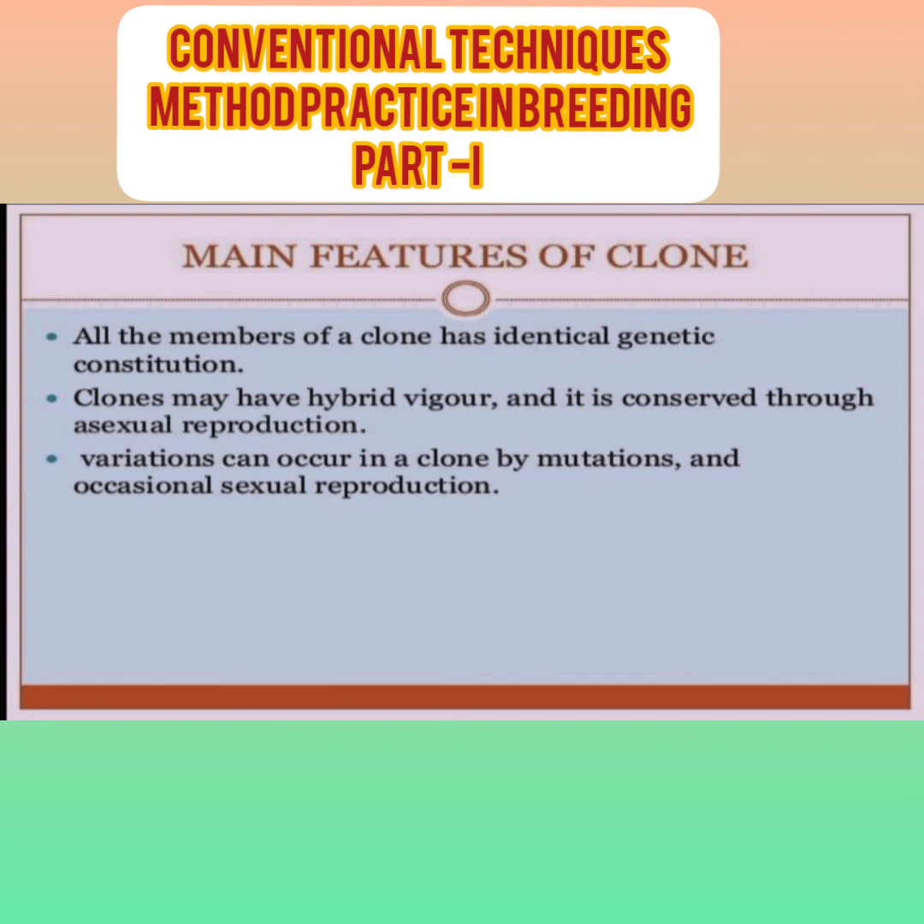Main features of a clone: all the members of a clone have an identical genetic constitution. A clone may have hybrid vigor, and it is conserved through asexual reproduction. Variation can occur in a clone by mutation and occasional sexual reproduction.